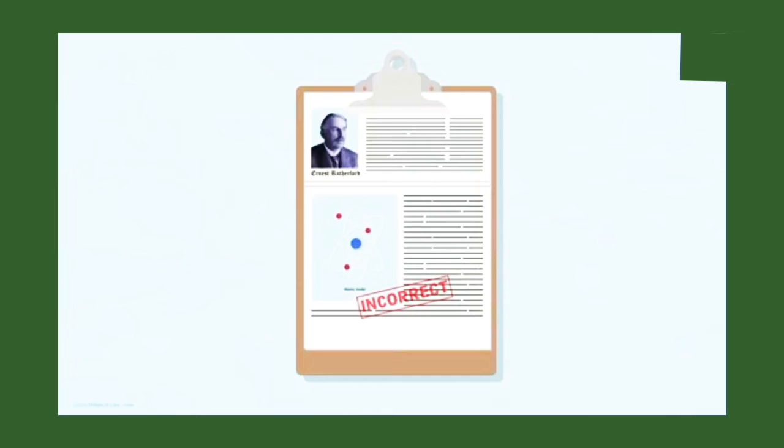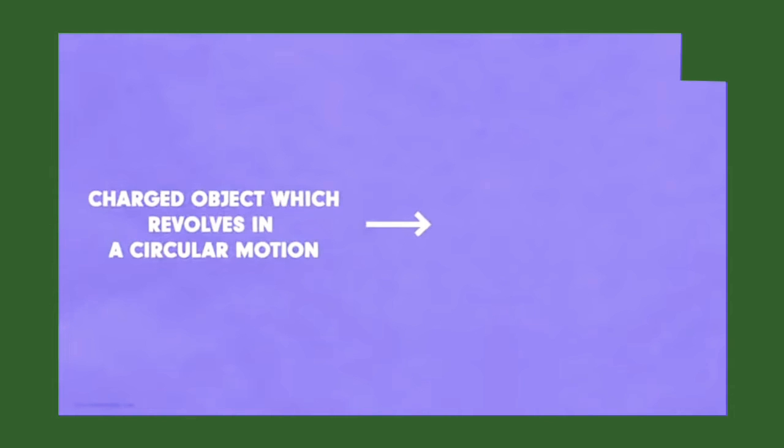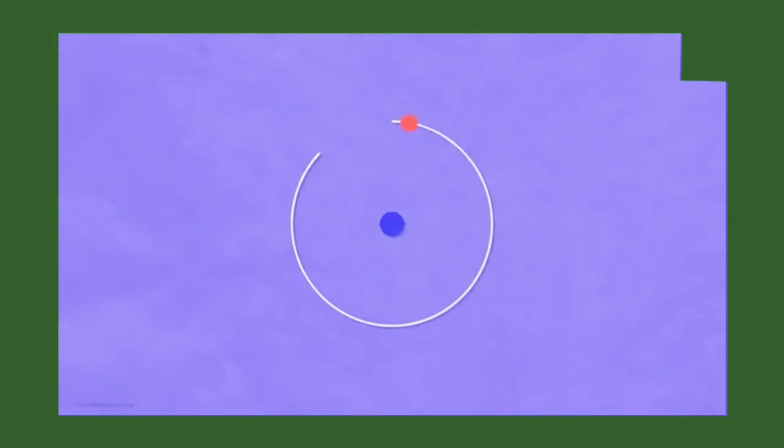And why are we saying so? We know that any charged object which revolves in a circular motion gains acceleration gradually. Similarly, if the electron is moving fast in a circular path, then it will also gain acceleration. And on gaining acceleration, it's bound to liberate energy in some form. Now, if it continuously keeps radiating energy, then ultimately all the energy of the electron will get over and it will fall into the nucleus. This would result in high instability of the atom.